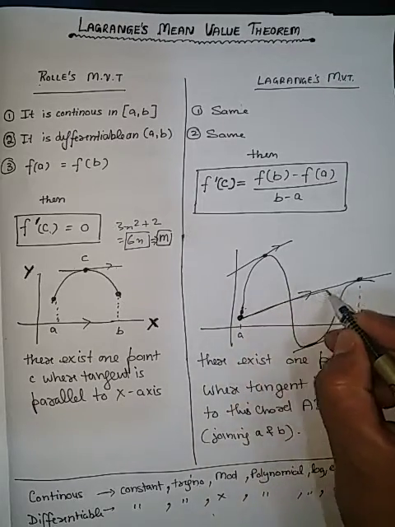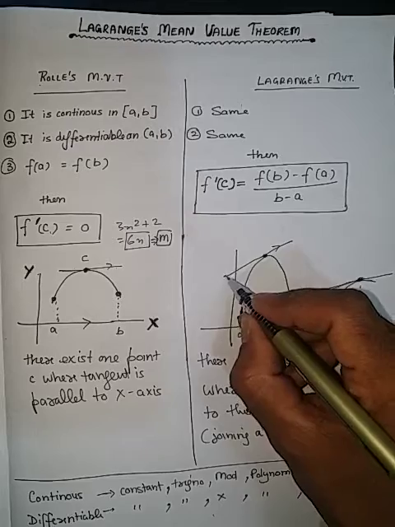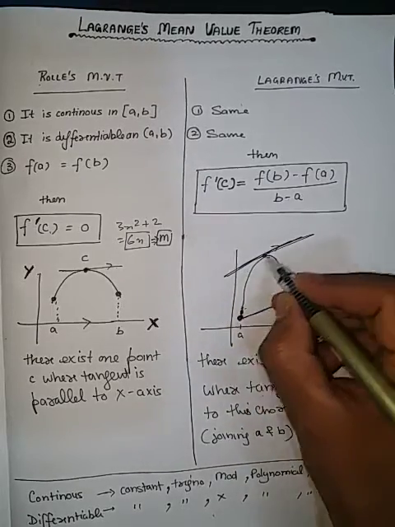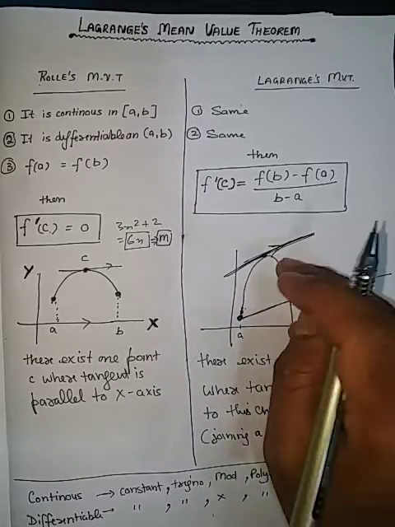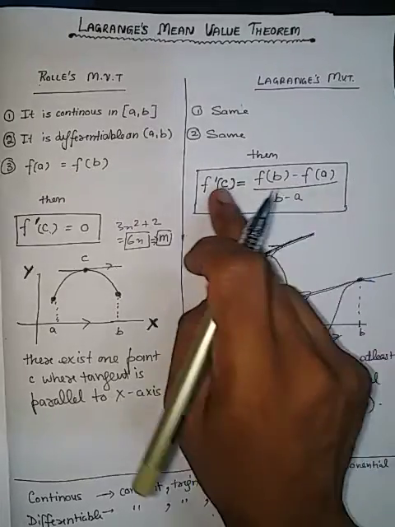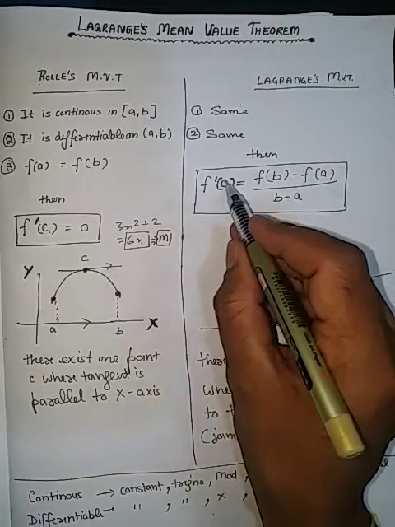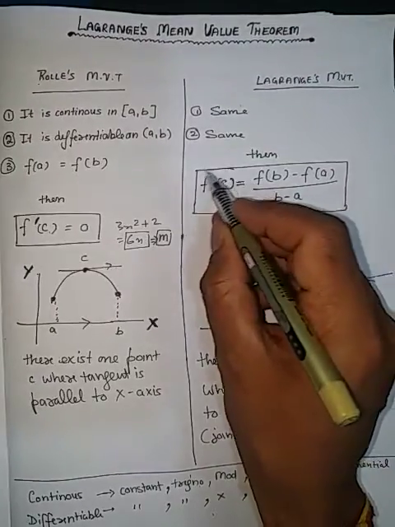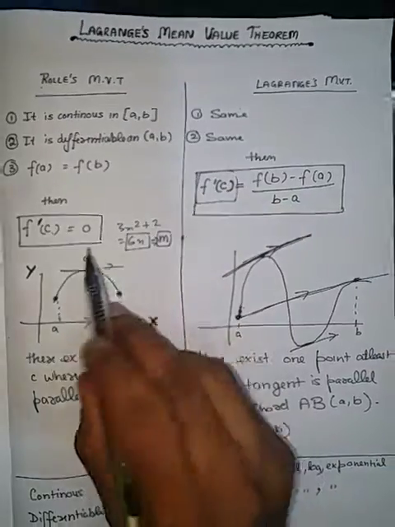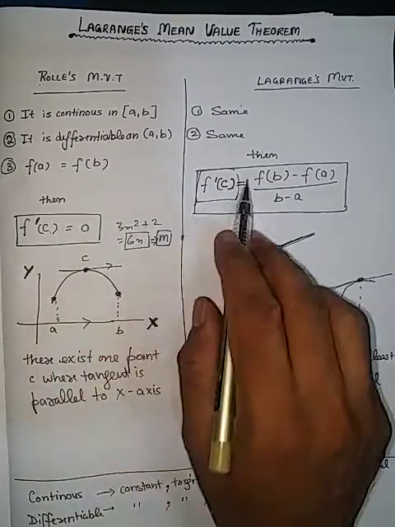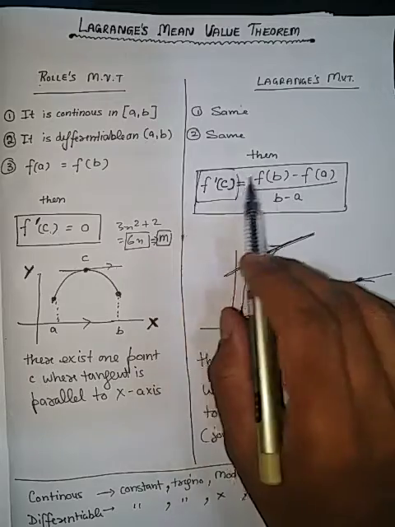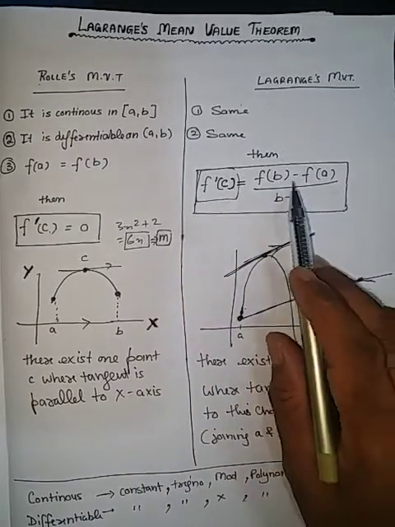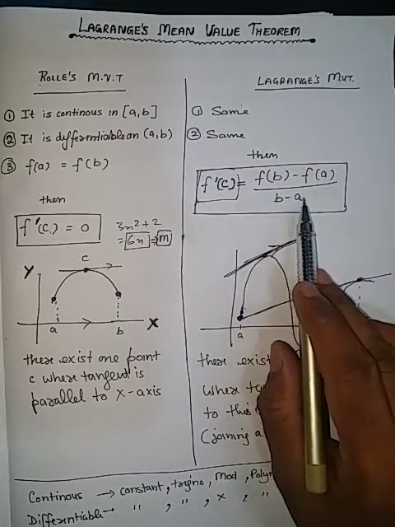The line joining these 2 points will be parallel to the tangent at some particular point, and that condition we have to prove. In that case, f dash c gives the differentiated value or the slope, and this slope will be equal to f(b) minus f(a) upon b minus a.